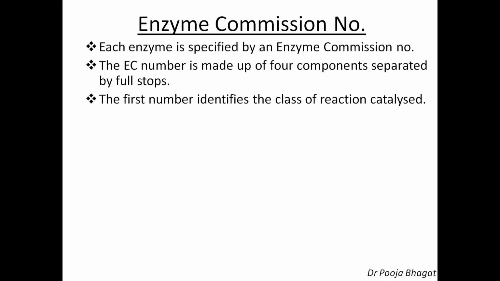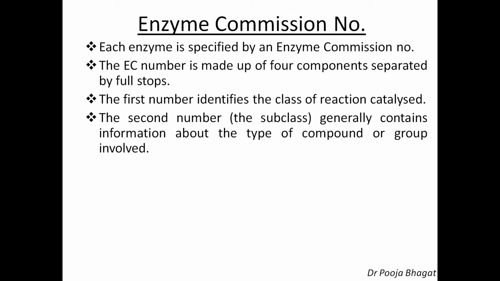For example, if an enzyme is carrying out isomerization, the first number will be 5 because the serial number for isomerase is 5. So you have to remember the serial numbers of all the main classes of enzymes which we have discussed just now, because that will identify the class of the reaction catalyzed. That is the first number in the enzyme commission number.